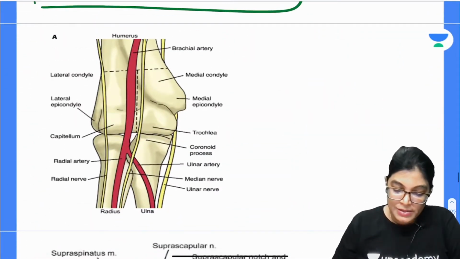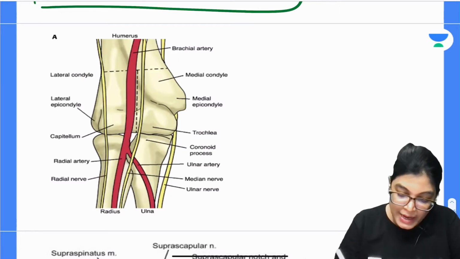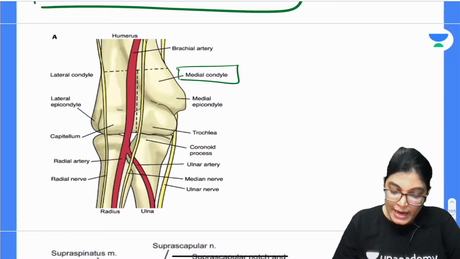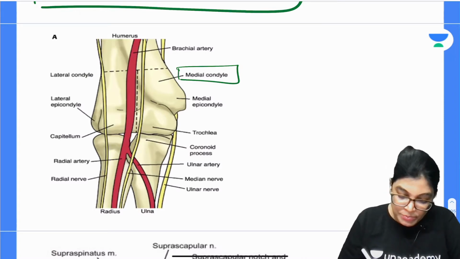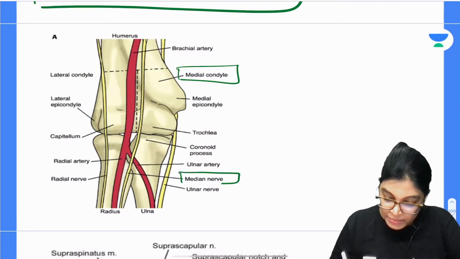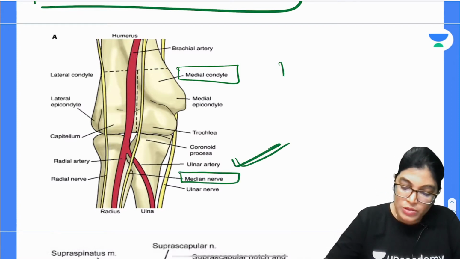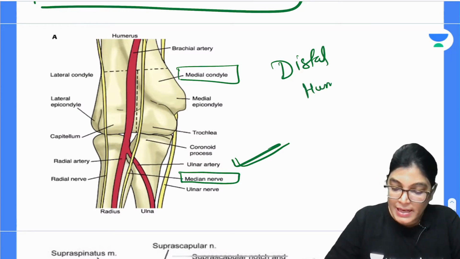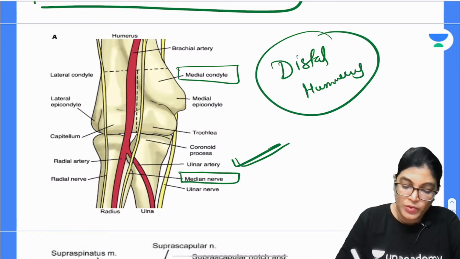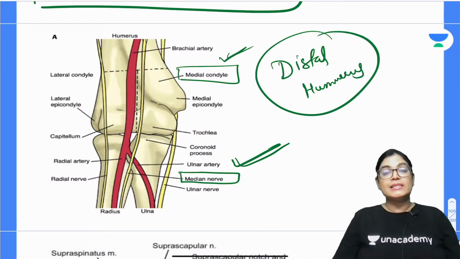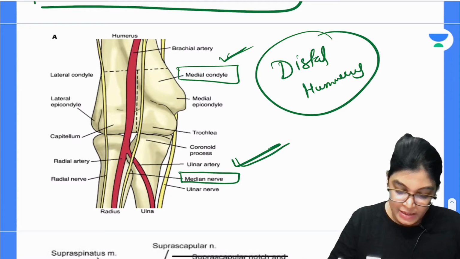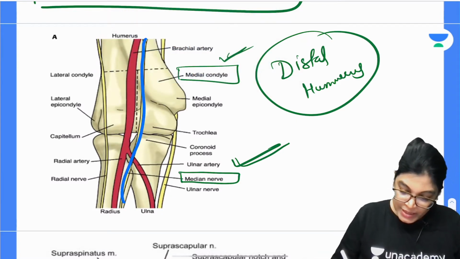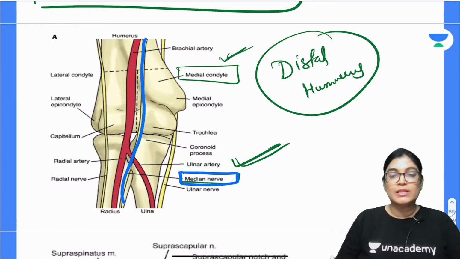So yes, this is again showing you the humerus bone, and here you can see the medial condyle, and here you can see the median nerve. The median nerve is located in close association with the distal aspect of the humerus, near the elbow joint. So what does medial condyle mean? It's the distal aspect of the humerus where you can see the nerve traversing. I am just using blue color to highlight this nerve. This is the median nerve, so the median nerve is related with the distal aspect of the humerus.